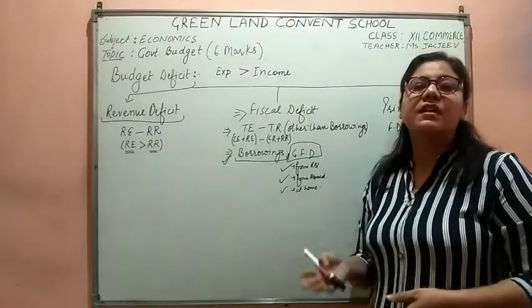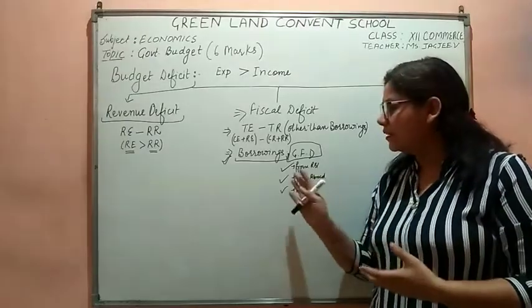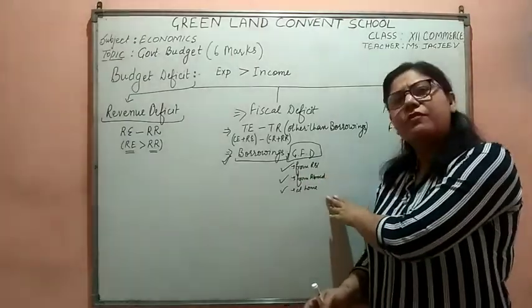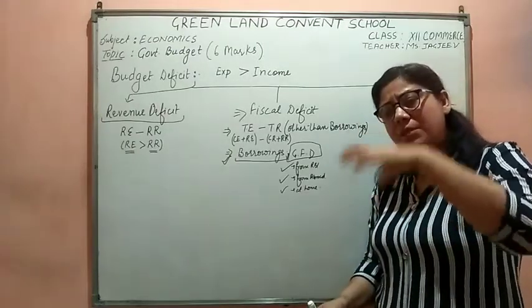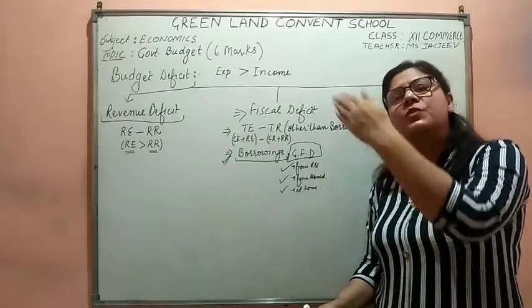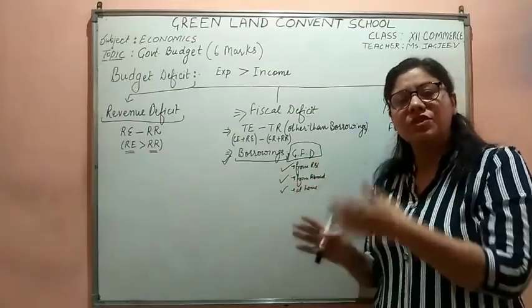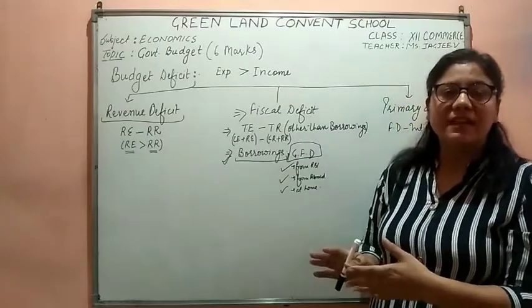Secondly, there could be a crowding out effect. Crowding out effect means that when the government is borrowing either from RBI or from home, through public borrowing, the maximum amount that is lying in the banks goes towards the government. The general public are left with very little to be taken as a loan.